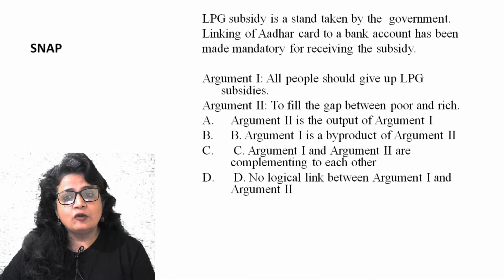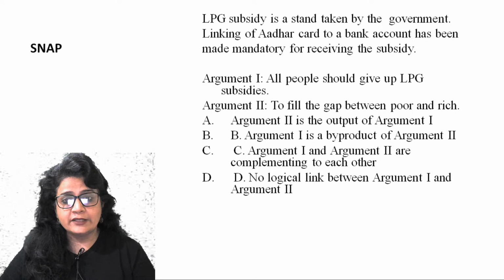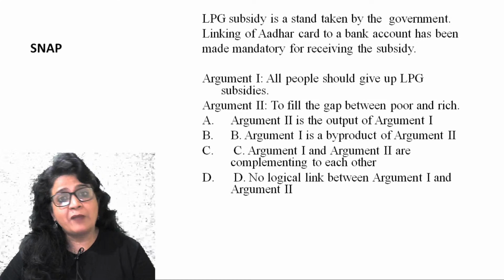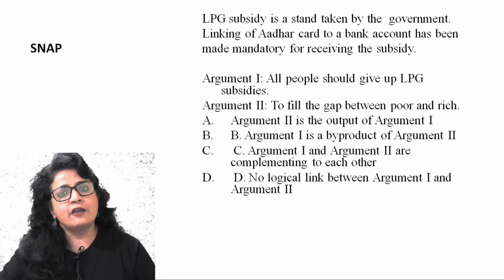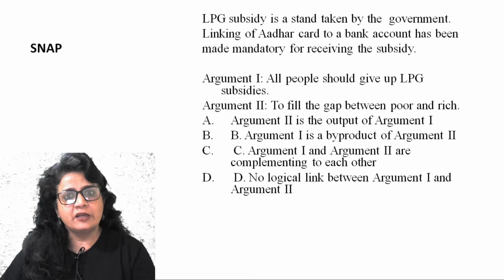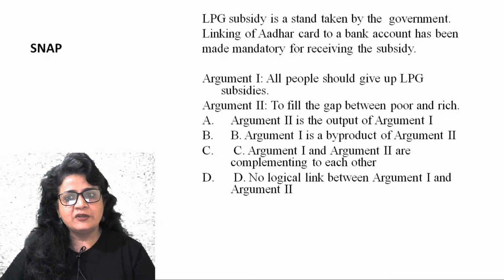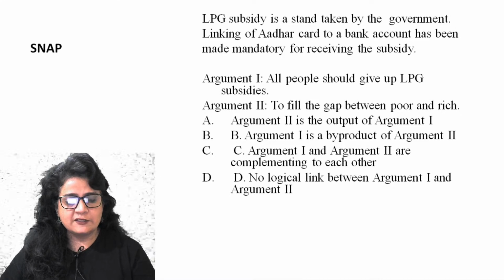Argument 2 is the output of argument 1. Both are not related. Argument 1 is the byproduct of argument 2. So byproduct means this is a larger argument from which this argument can be taken up or further can be deduced. That's also not the situation. One is talking about bridging the gap between poor and rich. Another is talking about giving up the LPG subsidy facility.